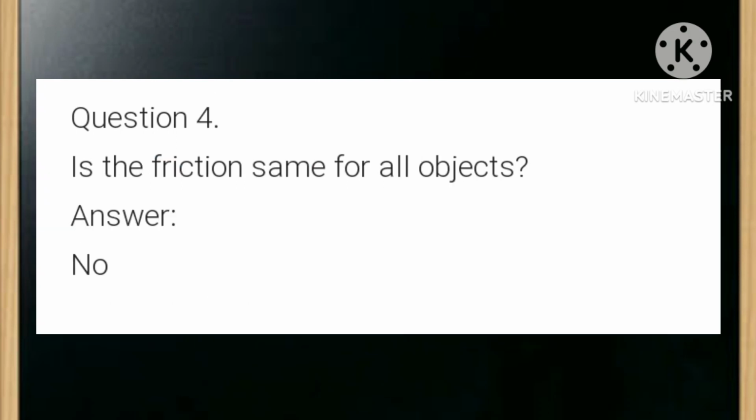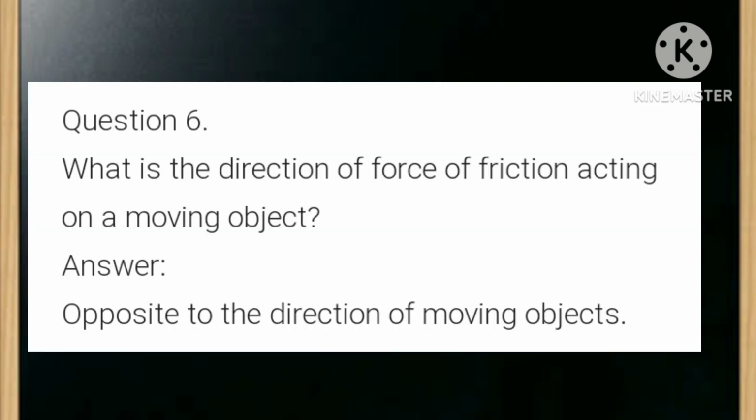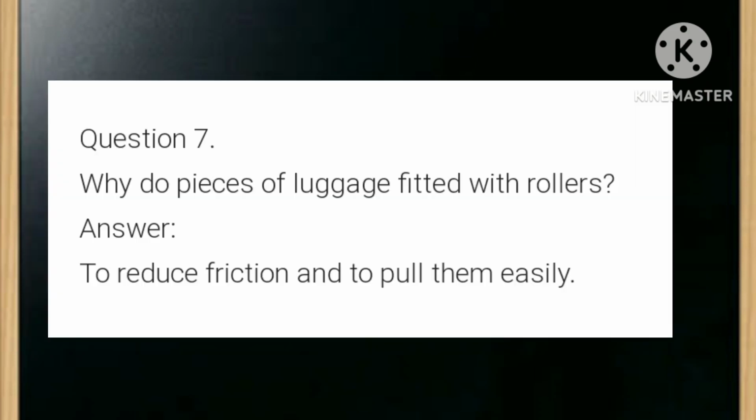Is the friction same for all objects? Answer is no. Why are wheels of vehicles made circular? Answer is rolling friction is less than sliding friction. What is the direction of force of friction acting on a moving object? Answer is opposite to the direction of moving object. Why are pieces of luggage fitted with rollers? Answer, to reduce friction and to pull them easily.